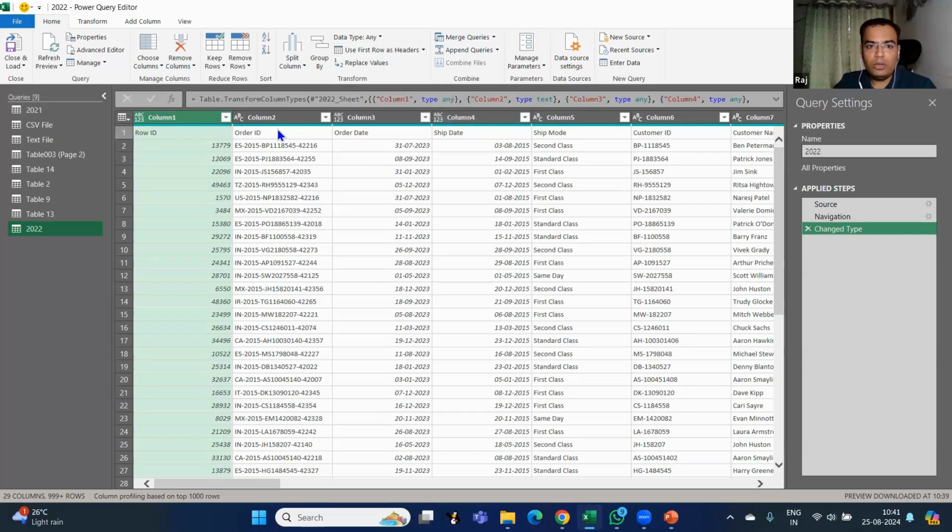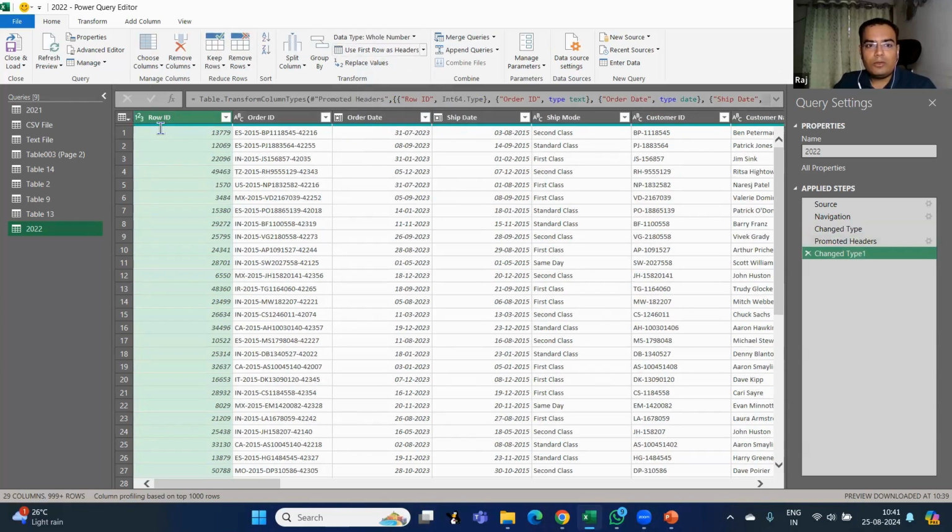That means this first row will be used as a header for the entire database. I'm just going to click on this. Now you see row ID, order date, everything is aligned. This is how we can set our headers in an Excel sheet.